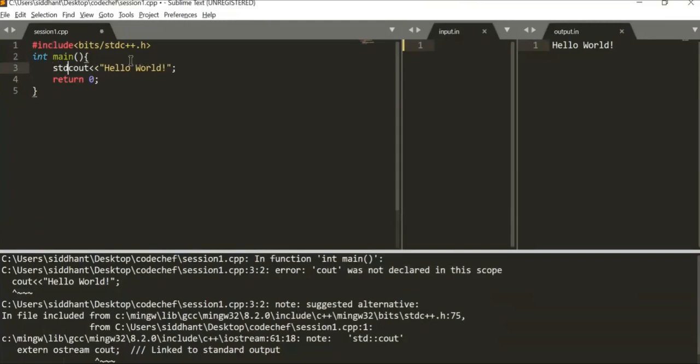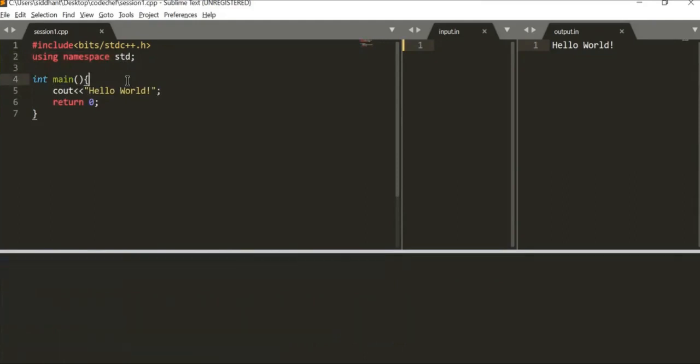And for that, a namespace called std is used. The std is the standard namespace for cout. And in CP, we won't be using any other namespace other than std. So what would be best is if we declare it over here using namespace std. This is the reason why in most of the books, the common programs have this using namespace std typed up, so that you don't have to type std double colon again and again. So next time, if I run this, it won't give me the error and will print the hello world program.